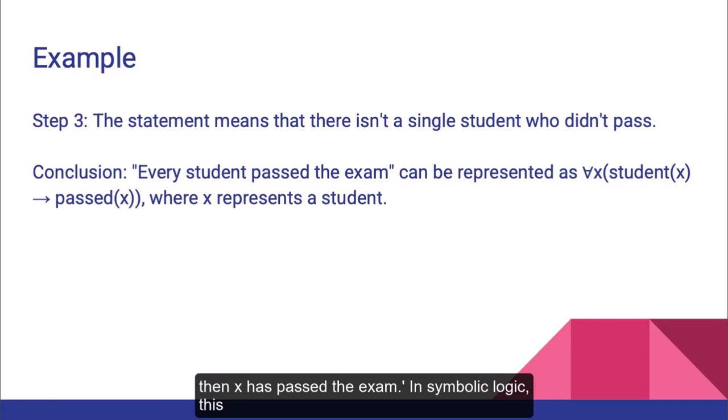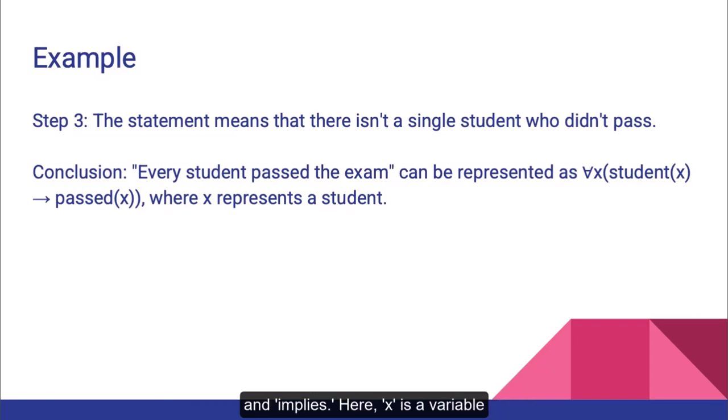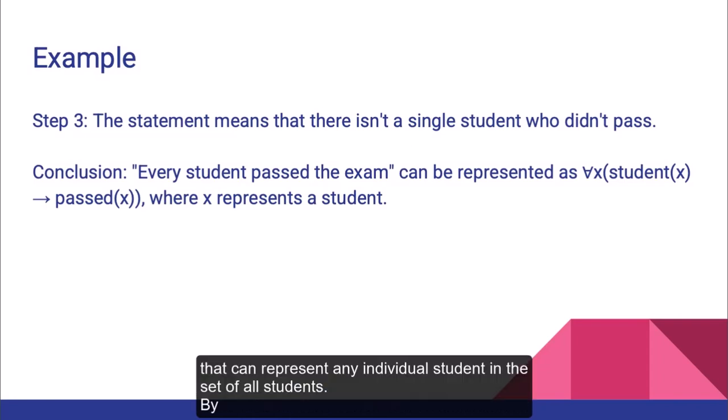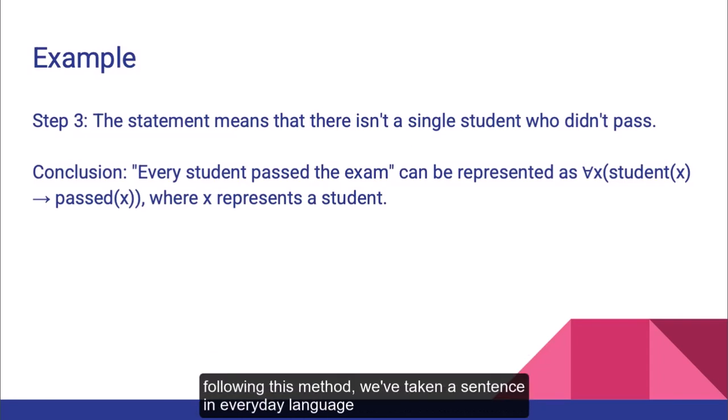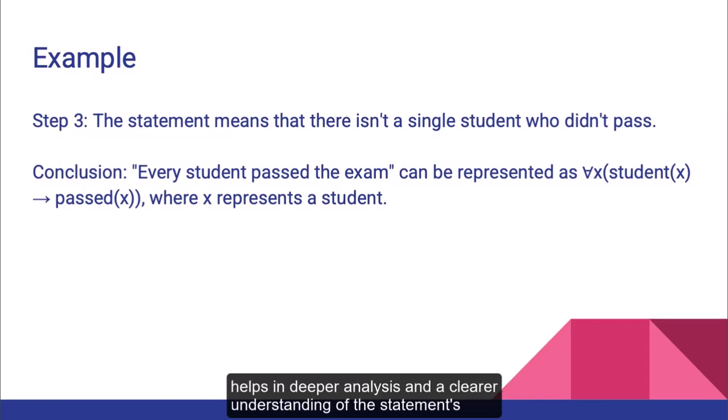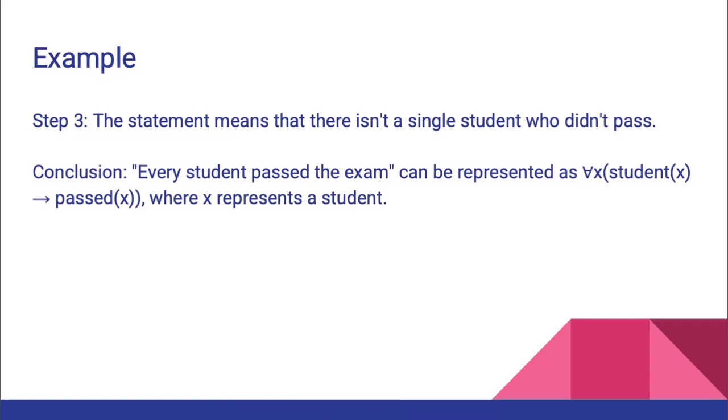In symbolic logic, this is usually represented using specific symbols for all and implies. Here, X is a variable that can represent any individual student in the set of all students. By following this method, we've taken a sentence in everyday language and translated it into a precise, logical form. This helps in deeper analysis and a clearer understanding of the statement's meaning.